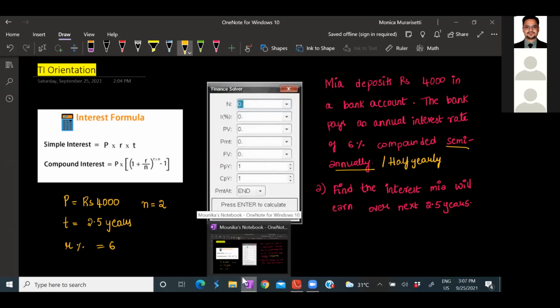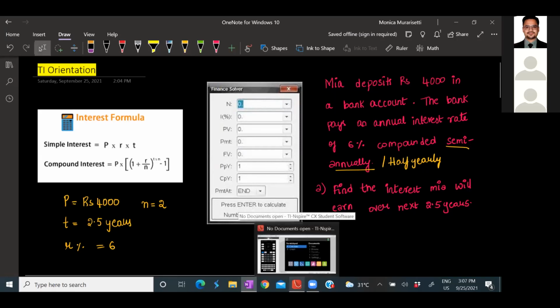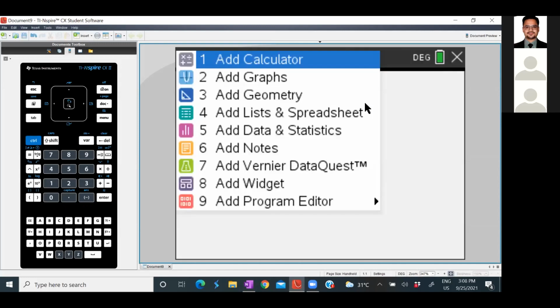Okay. Now, we have a special tool in TI which is called Finance Solver that allows you to compute compound interest questions in it. All right. Now, let's hover to the TI board. Okay. So, this is how the TI board looks for all of you, right? Now, go to a new document. And once you go to a new document, you can see an option called Add Calculator. Got it? Please click on Add Calculator.